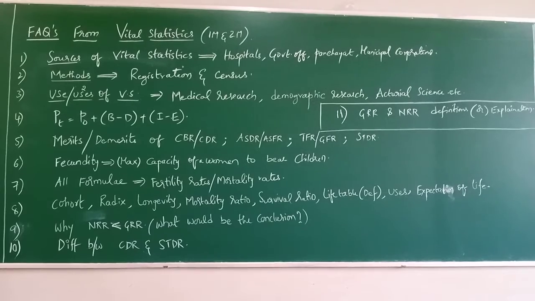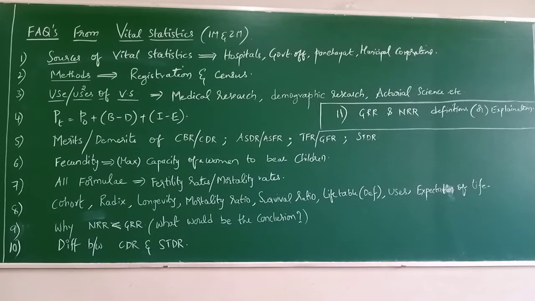Next, 9th one, why NRR is always less than GRR? If it is, what would you conclude? See, generally, as you all know, if you observe GRR, the main thing you are calculating is the female births by female population during childbearing age, in specific age groups, that is 5 summation WSFR, women specific fertility rate.